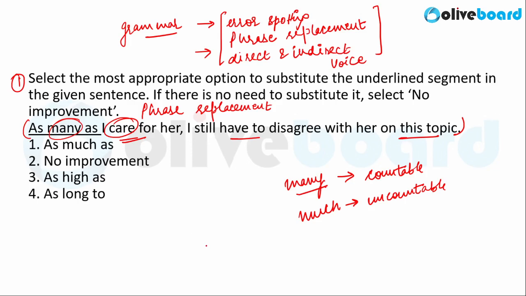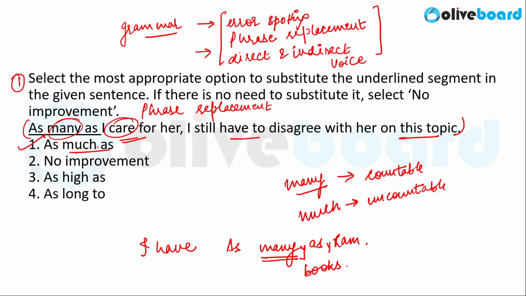So, I have as many books as Ram. When you use this sentence, I have as many books as Ram, it means I have the same number of books as Ram. I hope this sentence is clear. So here the correct answer is option 1, that is, this phrase as much as will replace the given phrase as many as. That is why option 1 here is the correct answer.